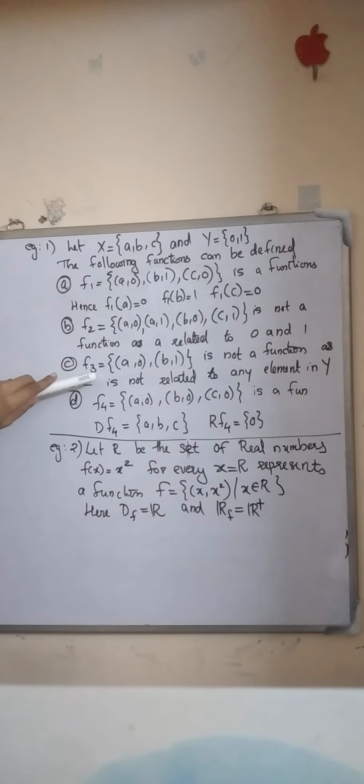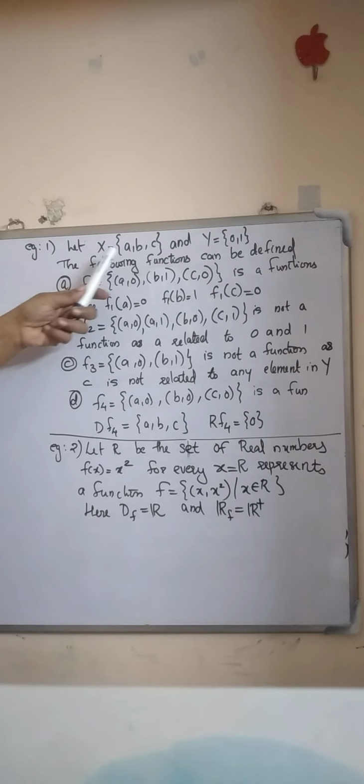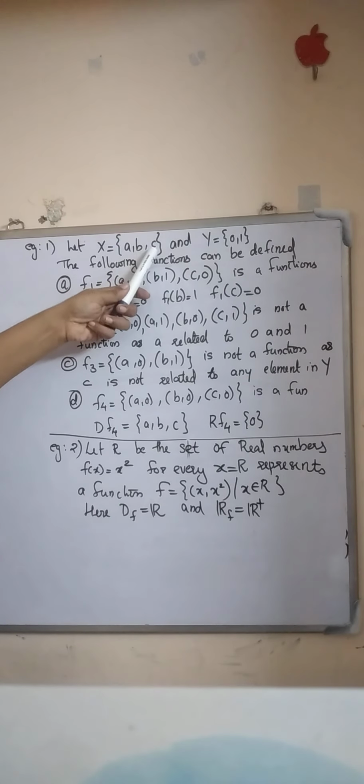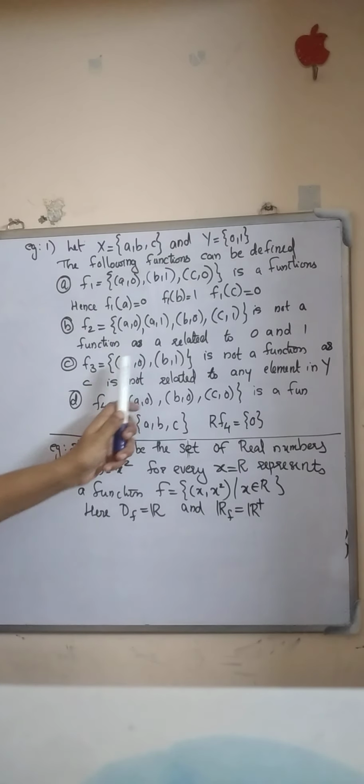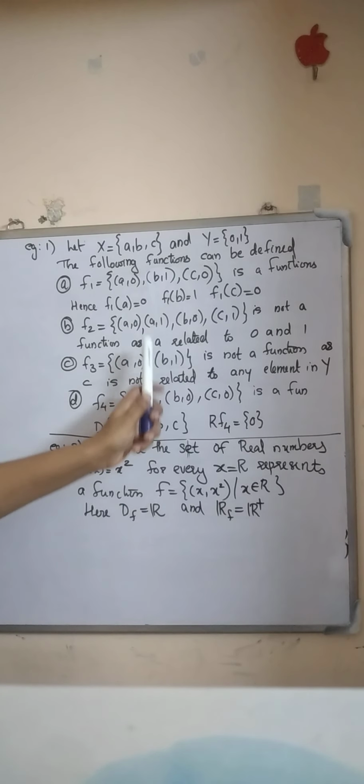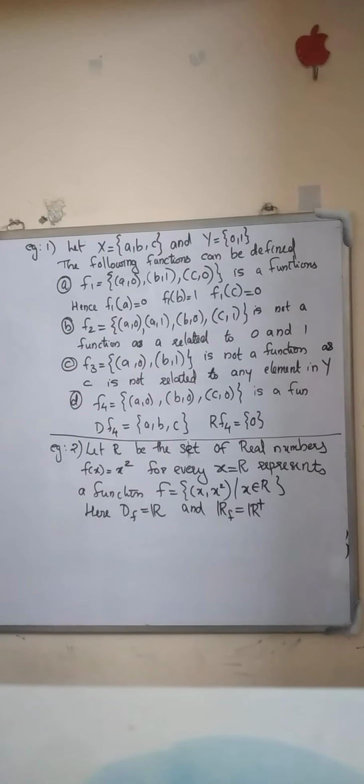Now consider another relation defined as f3 equals the set of ordered pairs (a, 0), (b, 1). This is also not a function because by the definition of function, every element in the domain must have an image. Here c is in the domain set, but in this relation c is not mapped to any number.